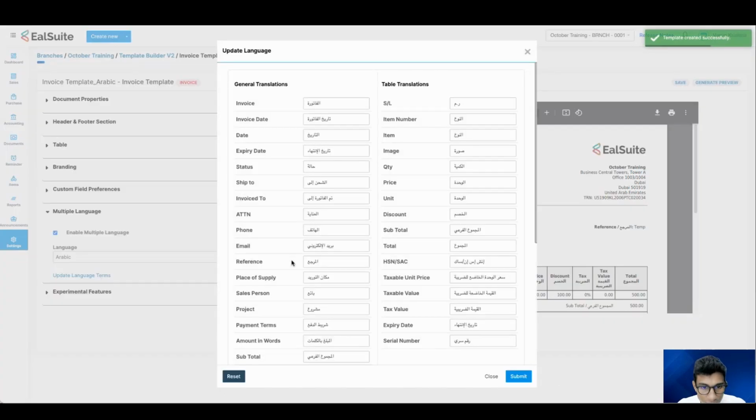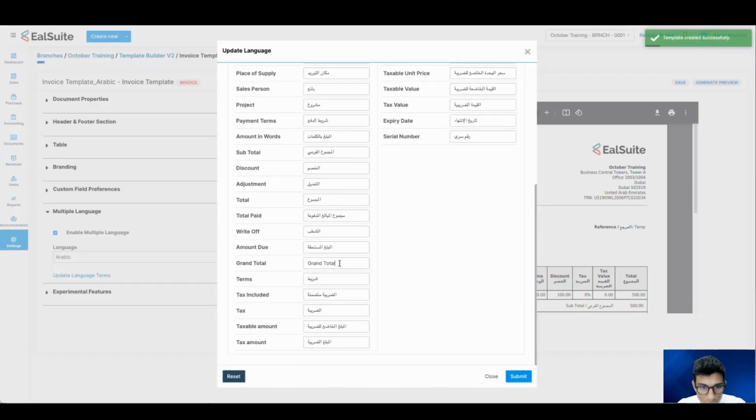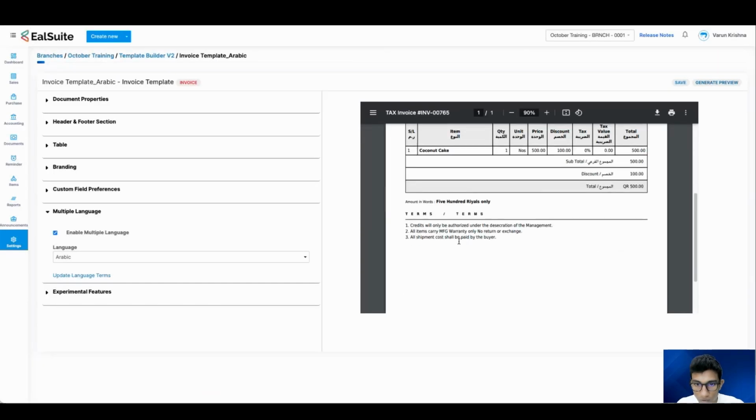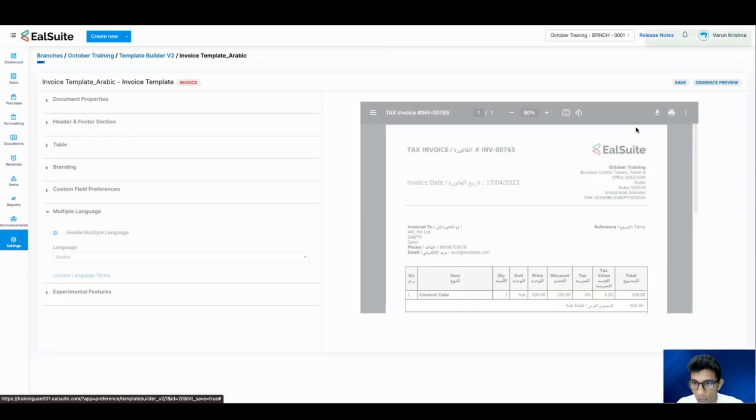So let me just update the term grand total. Okay, so I've updated the language. If I want to return back, I can simply click on reset and this happens, right? So for terms, I'm going to put it as terms itself and submit. And let me just generate preview. So terms will be coming as terms itself. See? Now, this is just a preview.